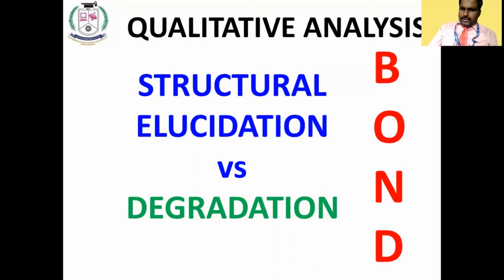In structural elucidation, we are using this UV visible spectroscopy. And one more thing, degradation also. What is meant by degradation? Let us see an important environmental problem, that is pesticides and dyes. Textile industries are releasing dyes into the environment, and the agriculture industry is releasing pesticides into the environment.